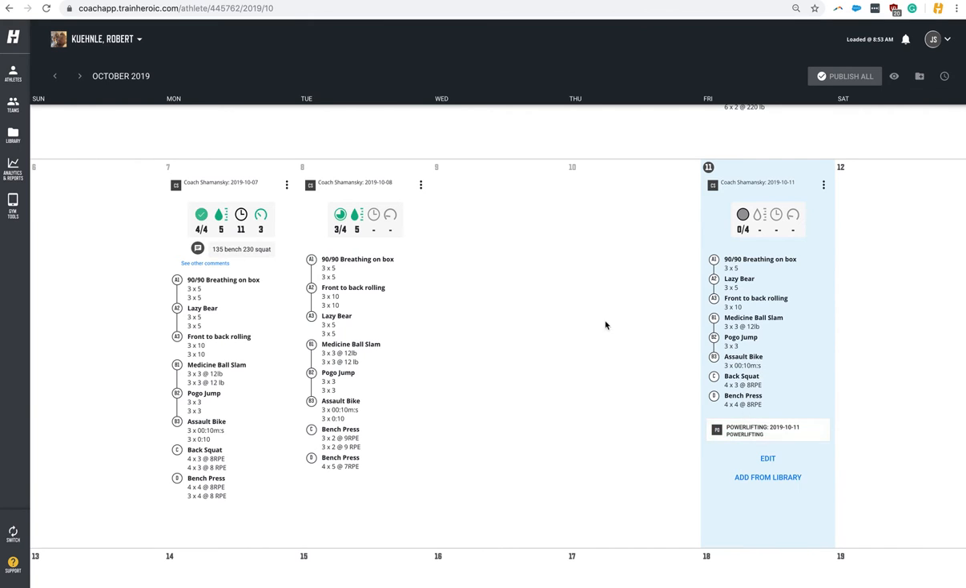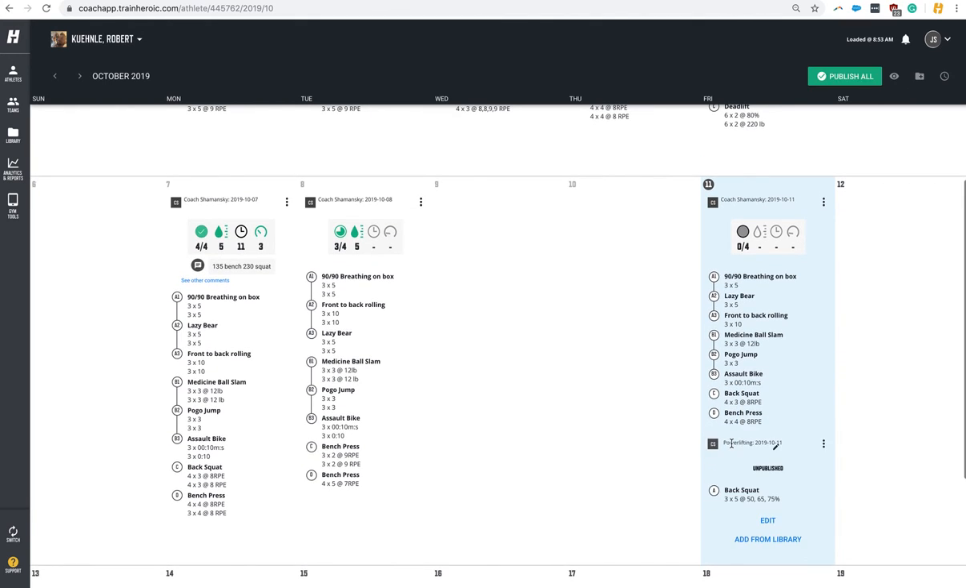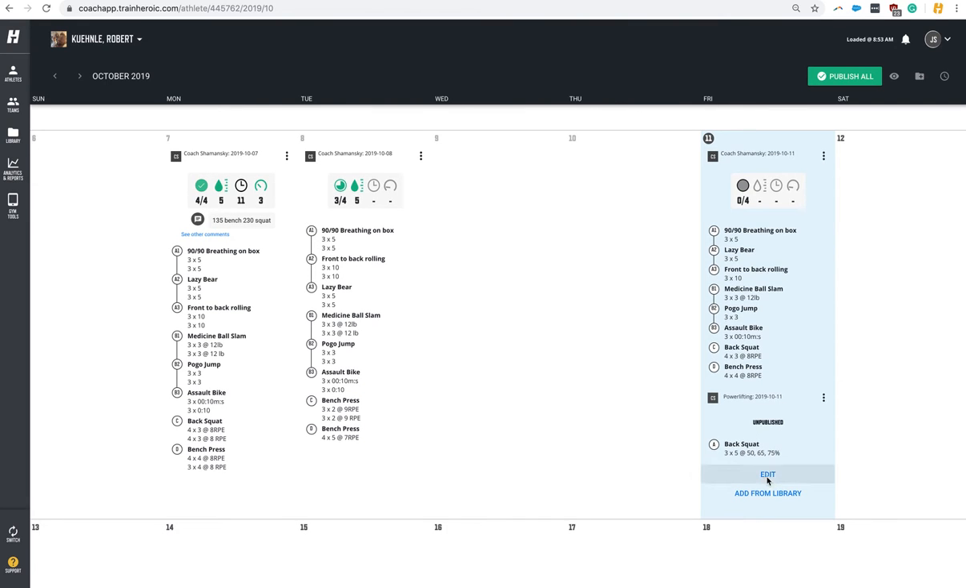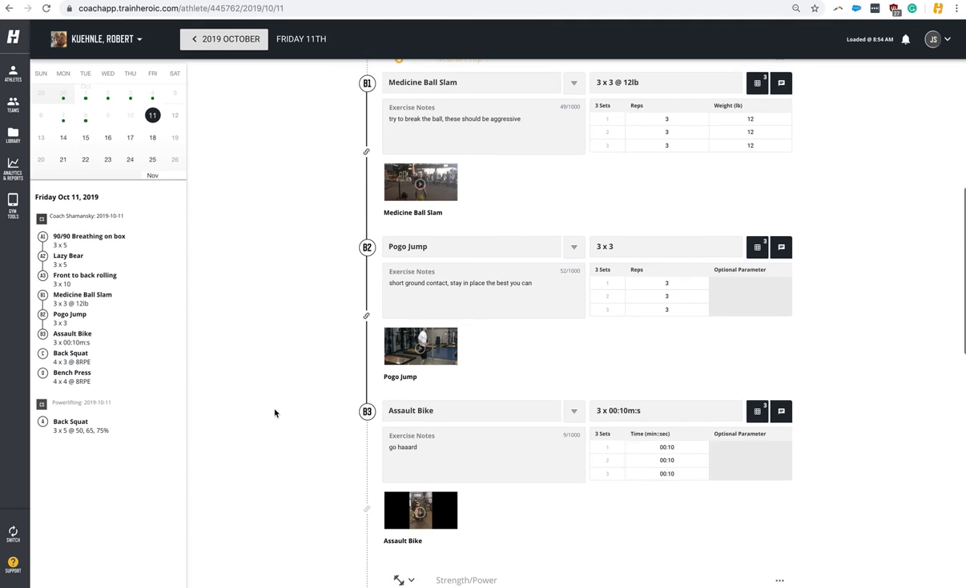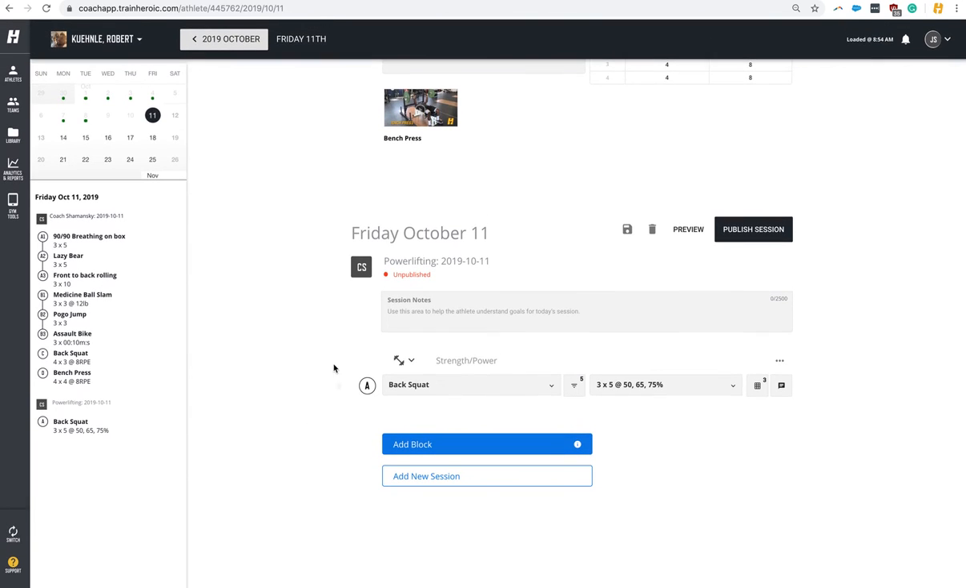So if he didn't have a personal session on here and all he had was this team session, he'd see this. Now, the beauty of programming for a team is I can still click on a session and say, you know what, let me edit this just for Robert. So I'm editing a team session at this point just for Robert. All right, and I'm going to edit this second session, not this one. But anyways, hopefully that's not too much.